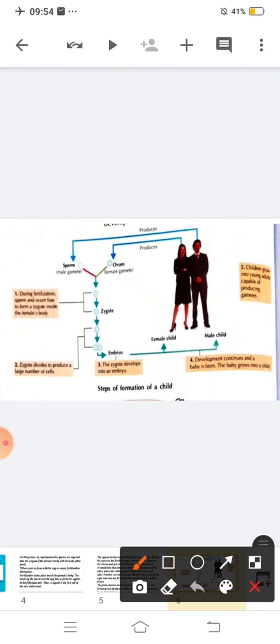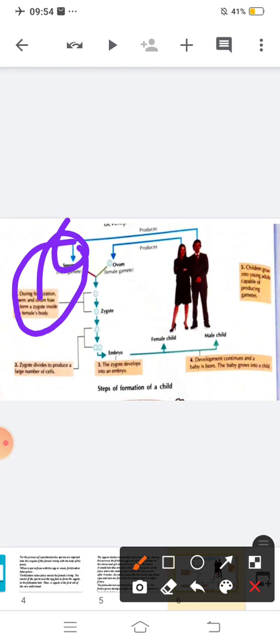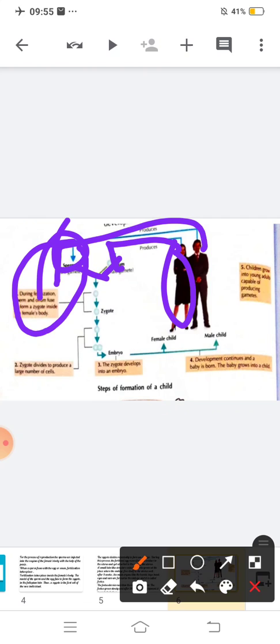In the first step of fertilization, the sperm and ovum fuse to form a zygote inside the female body. The male produces the sperm, and from the female body the ovum comes. They fuse, meaning mix, and form a zygote.